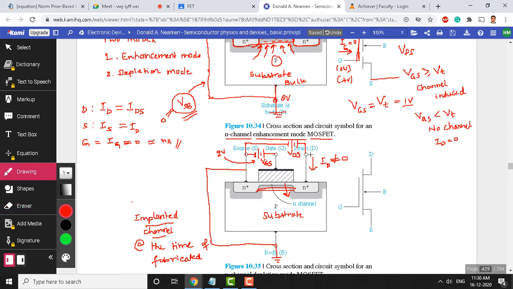So drain to source voltage is varied like this. We will start with 1, 1 to 2, 2 to 3, 3 to 4, 4 to 5 volts. Now what changes do you observe in the channel region? Or I just want to know what will happen to the current. Any idea?